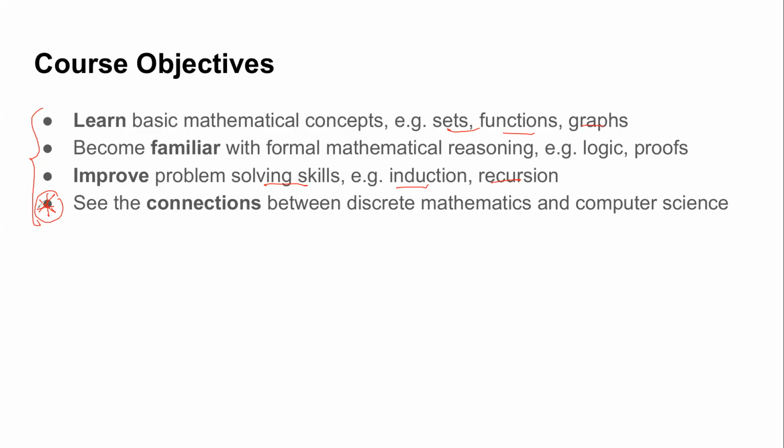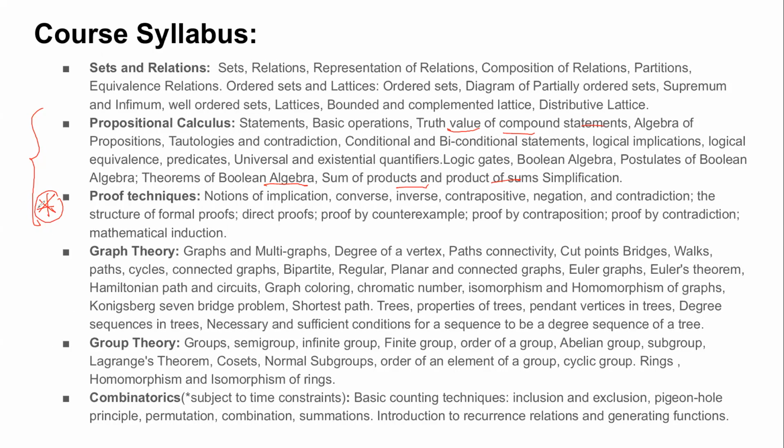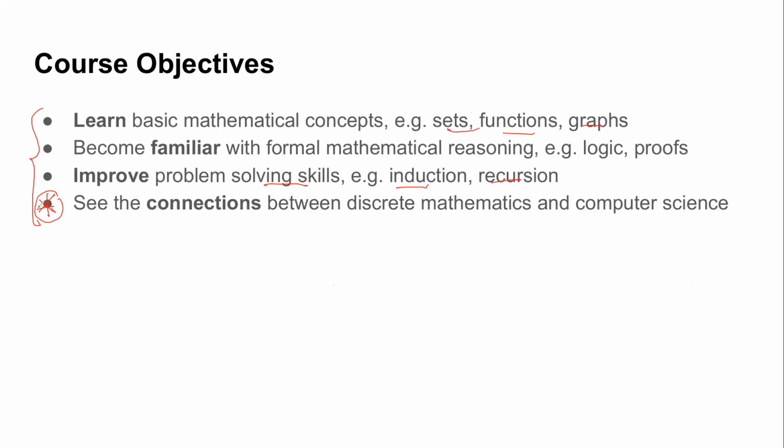I'll make sure that for all the units we study, at the end we always go back to the computer science applications. You can see a lot of these things you have already studied in your high school maths, like sets, relations, combinations. But what you need to do in this course is make connections with computer science problems. At the end of this course, you should not just know some mathematical stuff, but also know where to apply it practically. All right, is that clear?